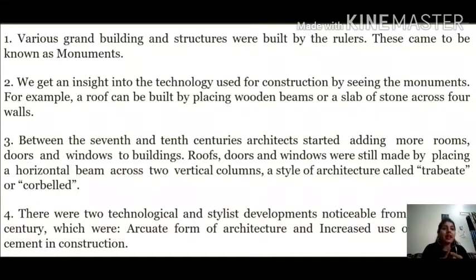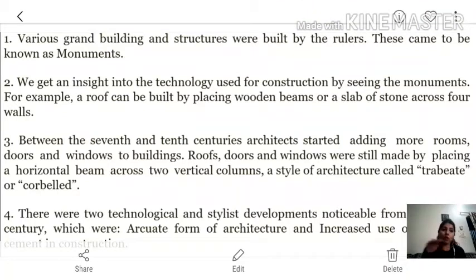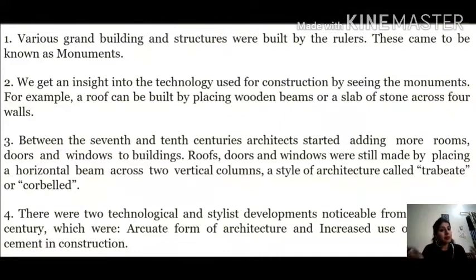The roof and the doors and the windows, whatever constructions they were doing in the 7th to 10th centuries, they used to place a beam in horizontal form, and on top they would make a slab. So that was the kind of structure they used to make during that time, and that structure was called trabeate and corbelled.